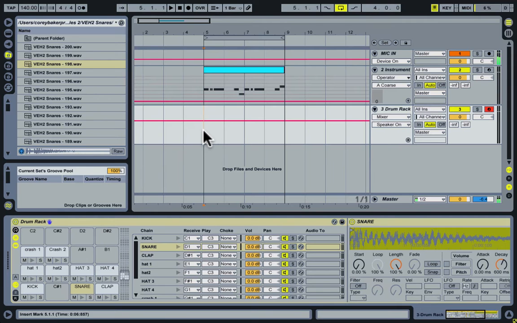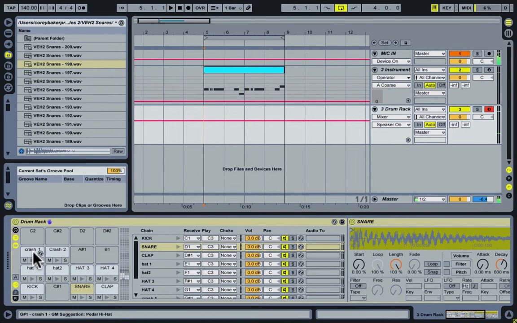Alright, so now it is time to set up our drum kit and organize it all nice and neatly. So I have a really simple sample set here. I have a kick, snare, clap, 4 hi-hats, 1, 2, 3, 4, and a crash 2.